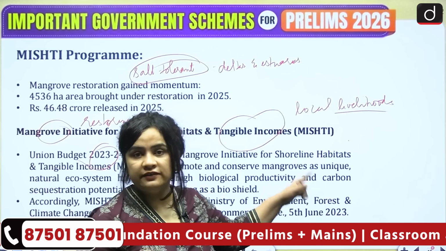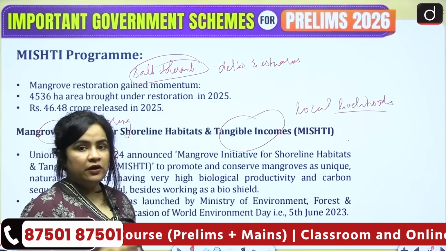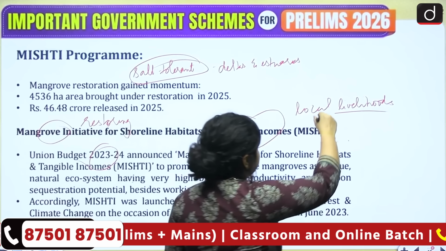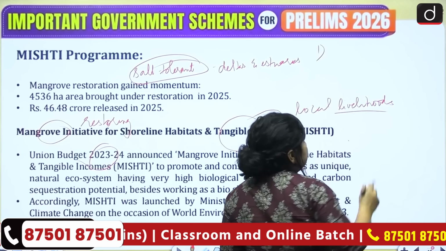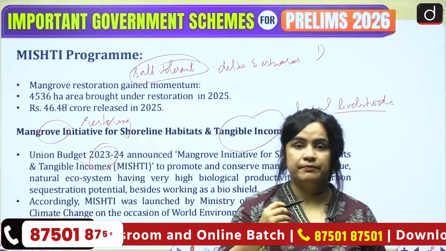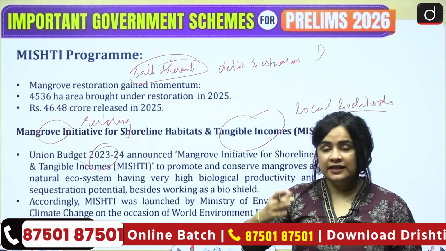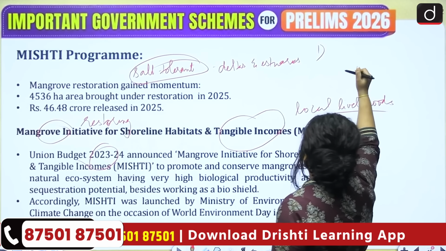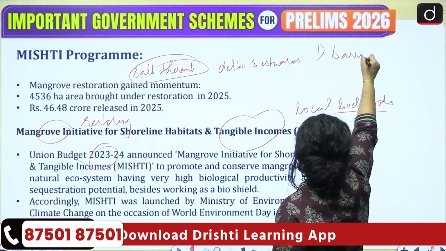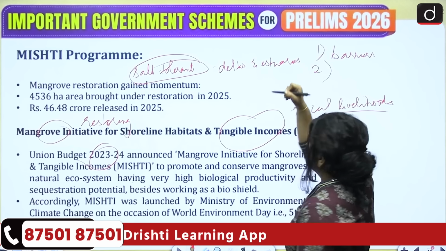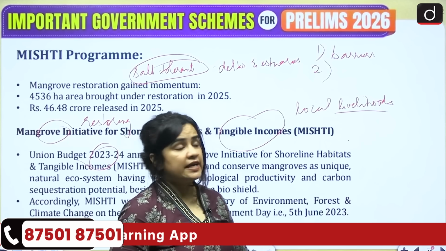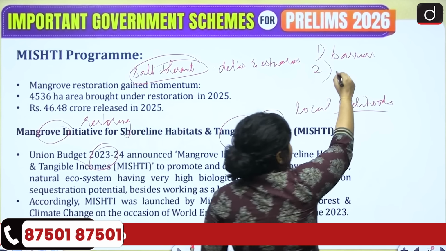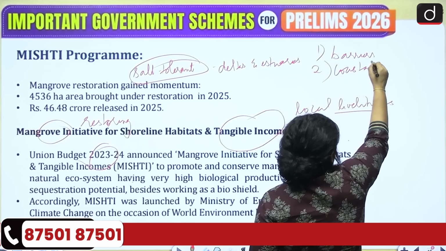Why the focus on their restoration and expansion? Because, first of all, they create a natural barrier. They are the first line of defense, the natural bioshields to disasters like cyclones and storms. Then, another important thing is that they also prevent coastal erosion.